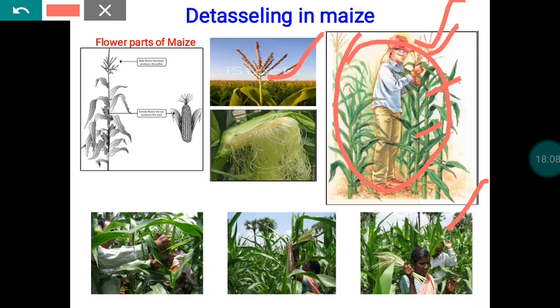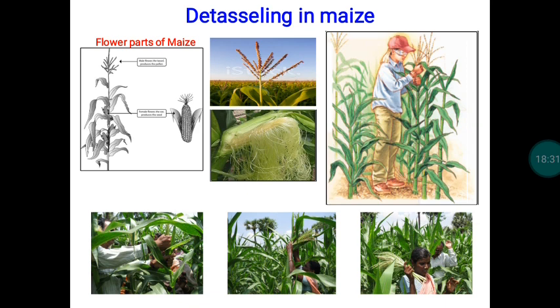If anything is left out within the plant, the next day, due to the elongation process, it will come out of the flag leaf and start to donate pollen. That will create a lot of problems in hybrid seed production operations. So we have to completely remove the tassel from the female parent. That is very, very important. This is the detasseling process, a very specific process for maize.